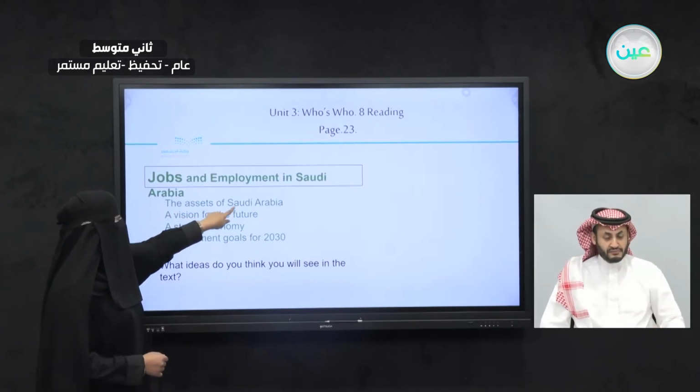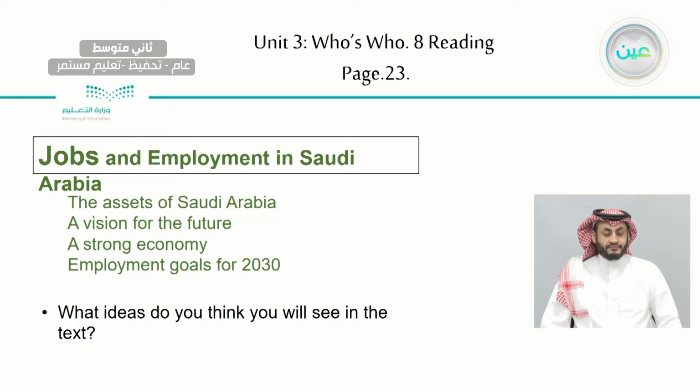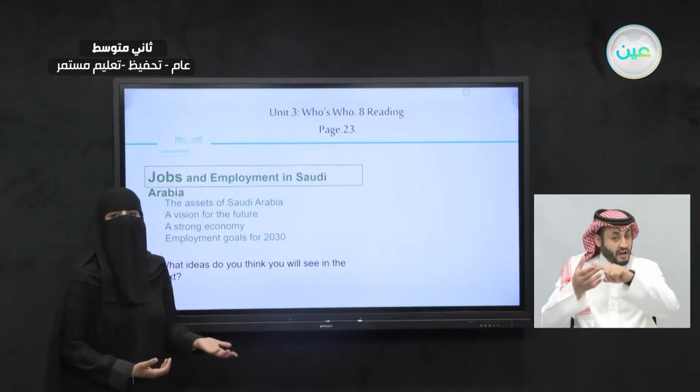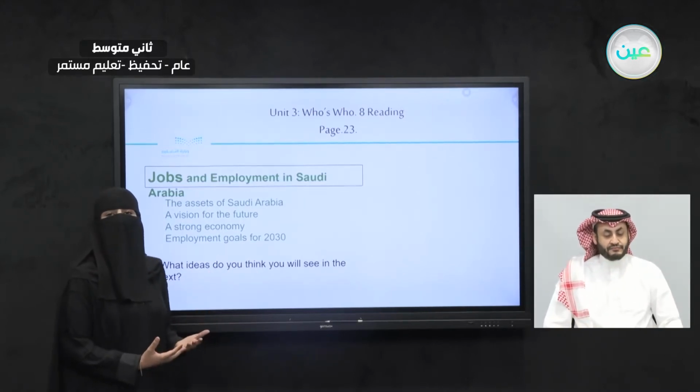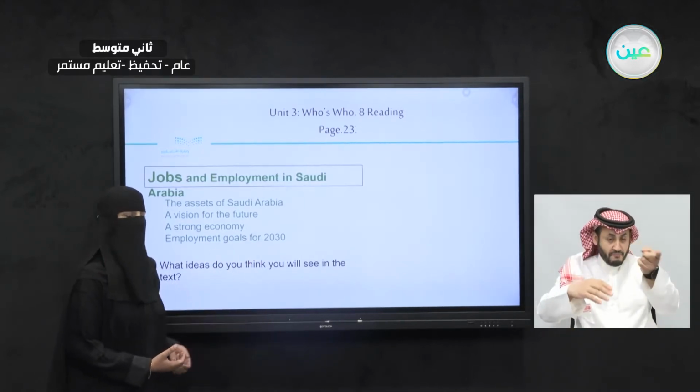The assets of Saudi Arabia, a vision for the future. What is the meaning of a vision for the future? Maybe it's the goals of the future, or what we will achieve in the future, how Saudi Arabia will look in the future.